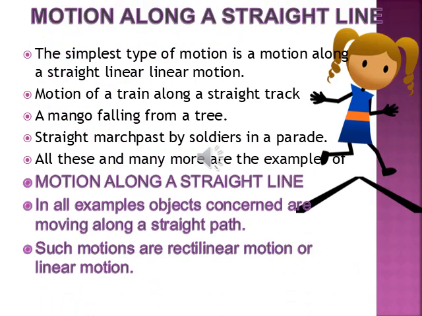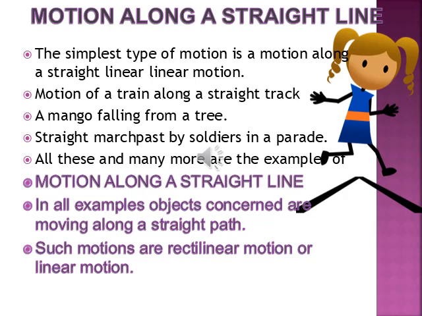Motion along a straight line. In real life, we observe different types of motions. Some motions are in a straight line and some are random, sometimes up, sometimes down, sometimes slow, sometimes fast. The simplest type of motion is a motion along a straight line and it is called linear motion. Linear means line, and line indicates a straight position. So it is called straight line motion, meaning linear motion.